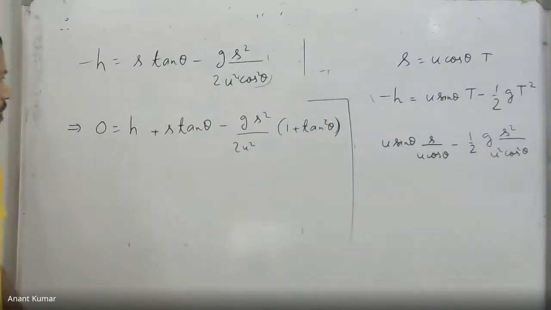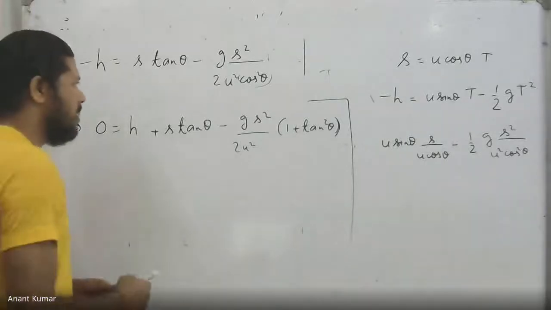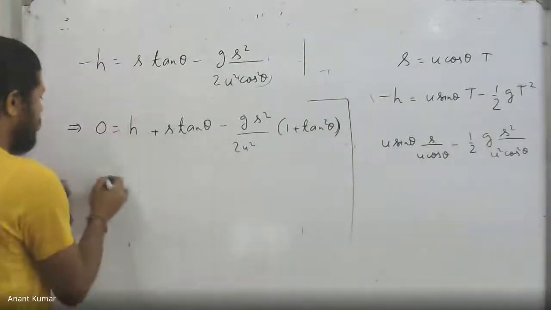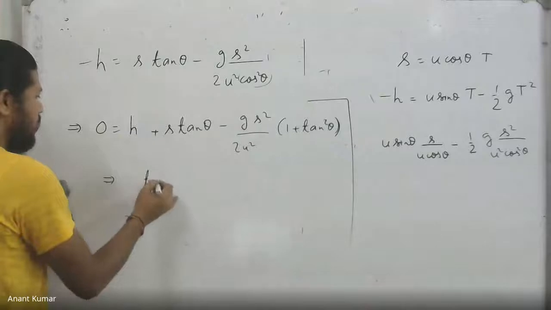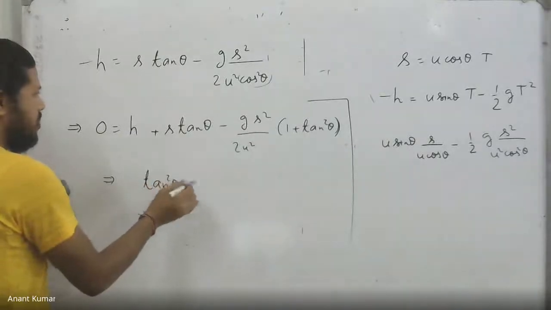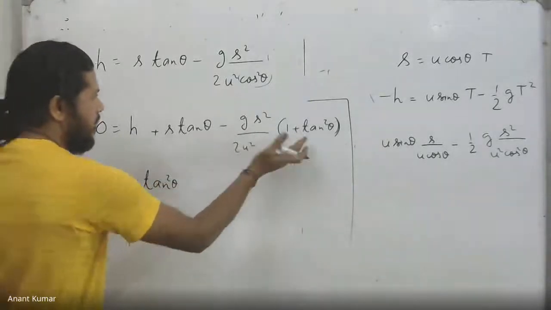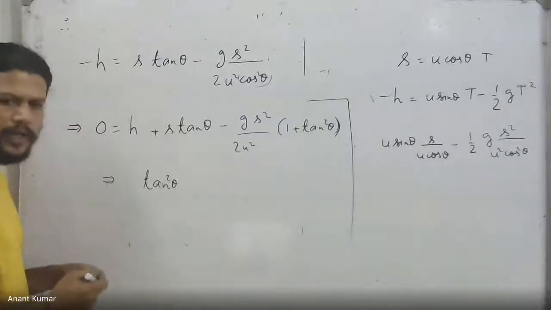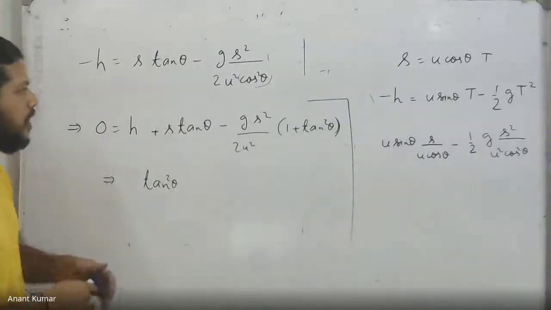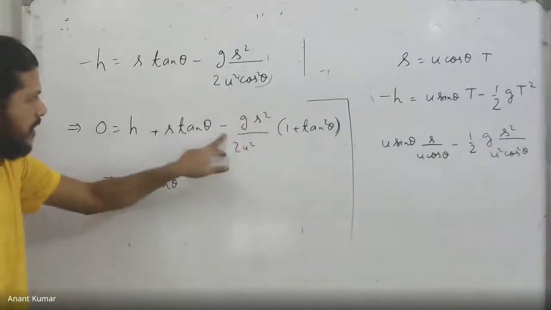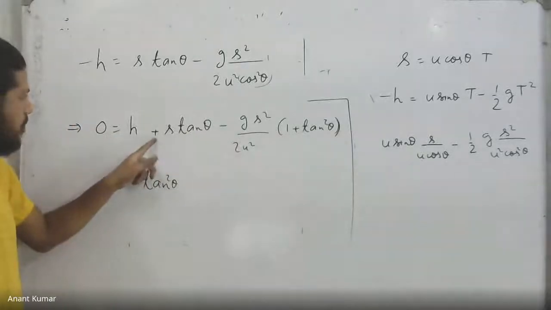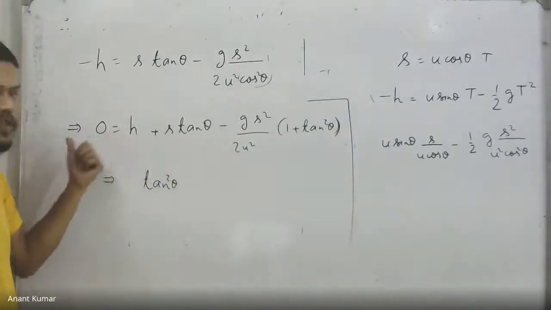0 equal to h plus s tan theta minus g s square by 2u square, into 1 plus tan square theta. This is now becoming a quadratic in tan theta. So let's rearrange. I want tan square theta with a positive coefficient, so I bring everything to the left side, so that the minus becomes plus on the other side, and the plus becomes minus, and this plus will also become minus.